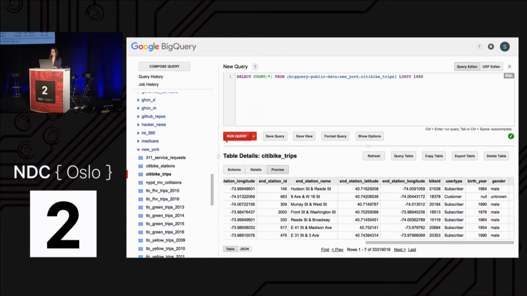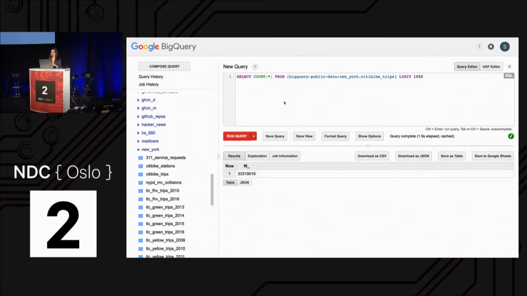So I can query this directly in the browser. And the first thing I'm going to do is just do a count star to count how many bike trips there were. We can see that, you already knew this from the title of my talk, but there's 33 million bike trips that have been taken since City Bike started in 2013, which is a lot.